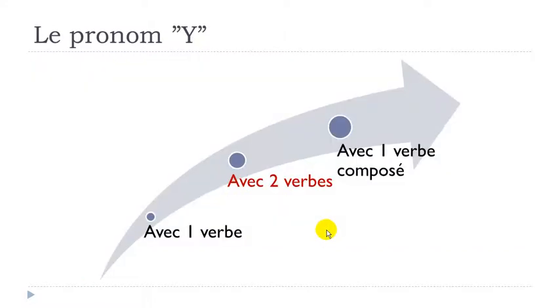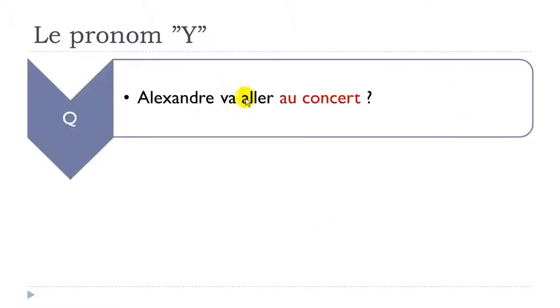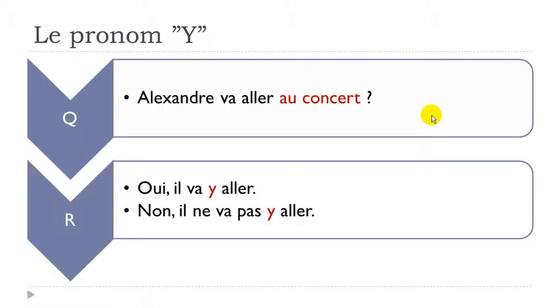Okay? When you get two verbs now. Alexandre va aller au concert? So it looks a bit strange, sorry about that. He's going to go at the concert. I know, I know, but it's just to show you how it works, and I don't want to change the sentence, okay? So, oui, il va y aller. Okay, so you can see here now that this pronoun y should be before the second verb, okay? Il va y aller.